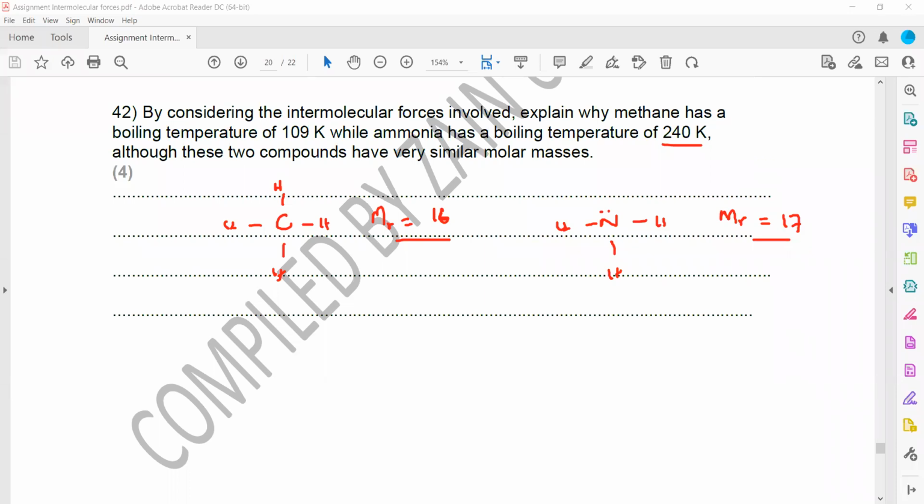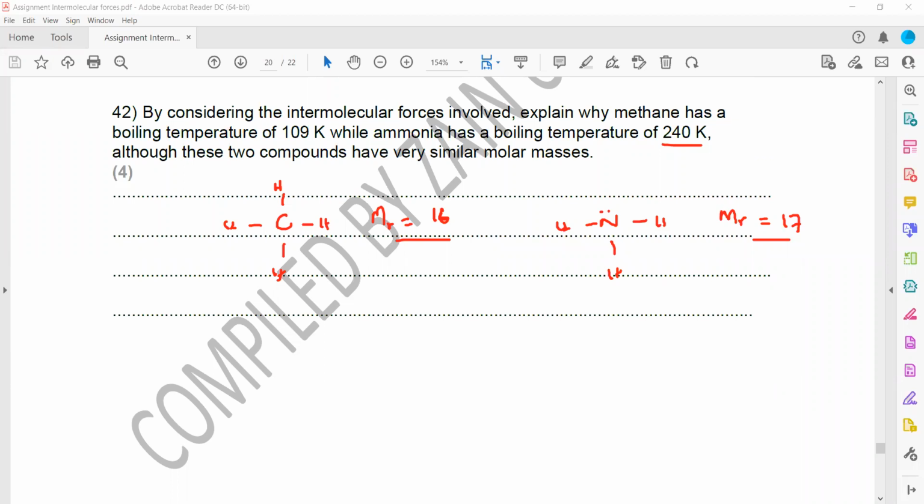When we check the type of intermolecular force in methane, as there are no dipoles, it will have dipole-induced dipole forces, or you can also say London dispersion forces.